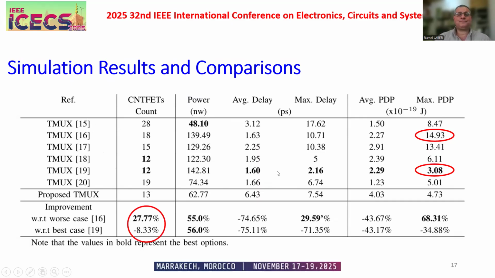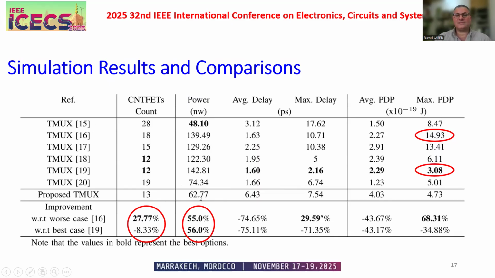So we compare our proposed ternary multiplexer with the worst case and best case. Compared to 16, we have an improvement of 27.7%. But compared to 19, it was 12 transistors. Here we have 13. So we don't have improvement here. We don't have improvement in the number of transistors, but we have improvement in the power consumption.